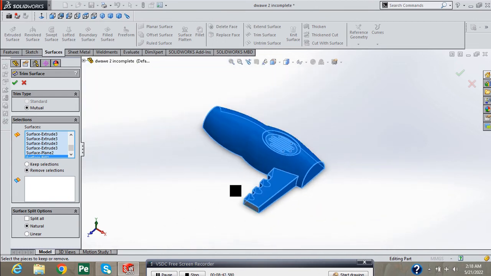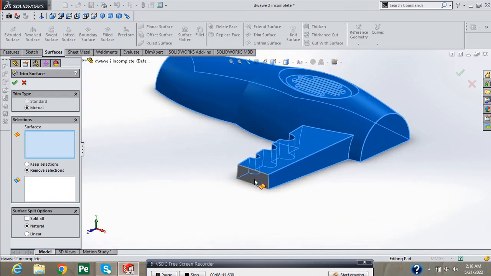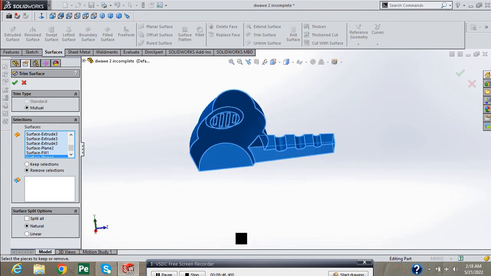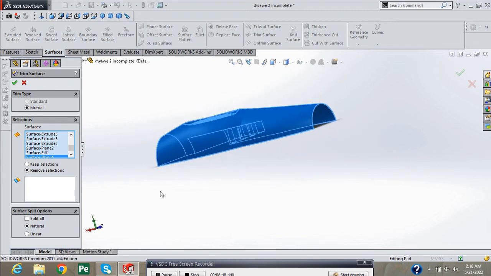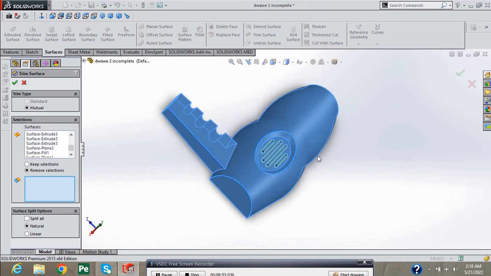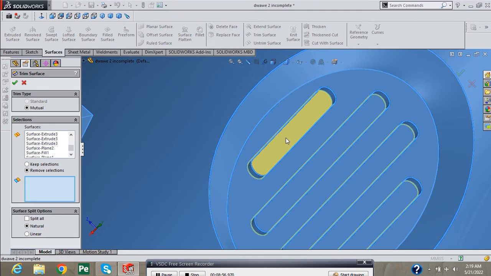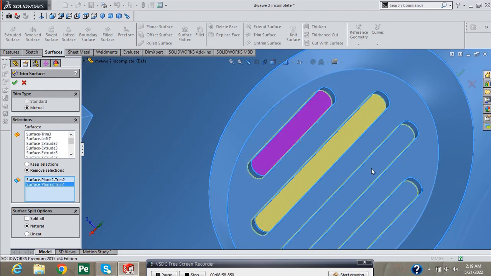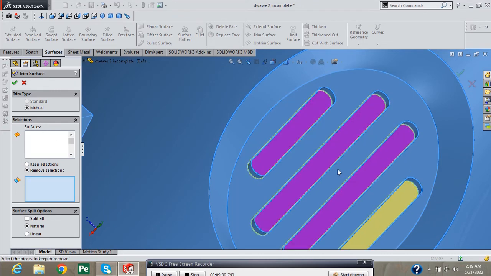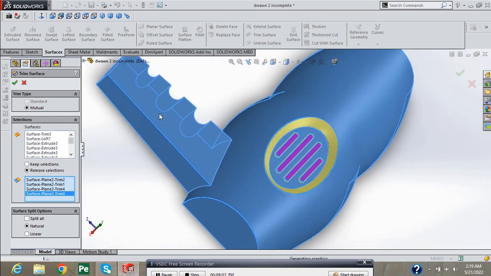Select these remaining faces also. Now select those surfaces which we want to trim from the object. Press green check.